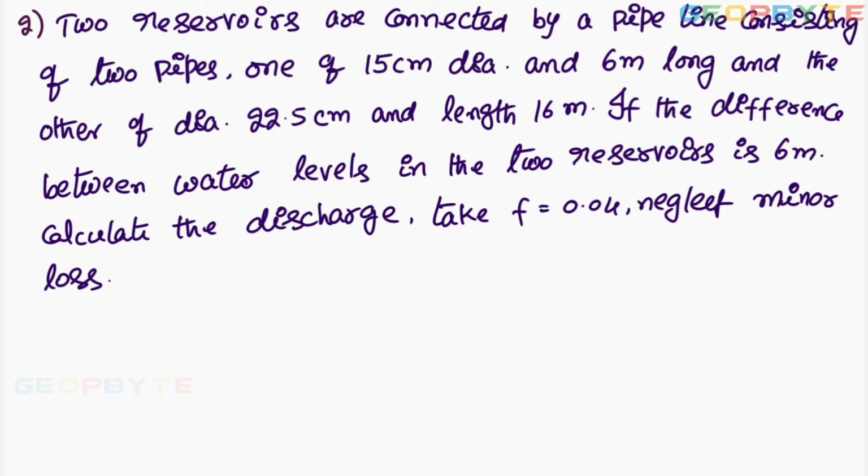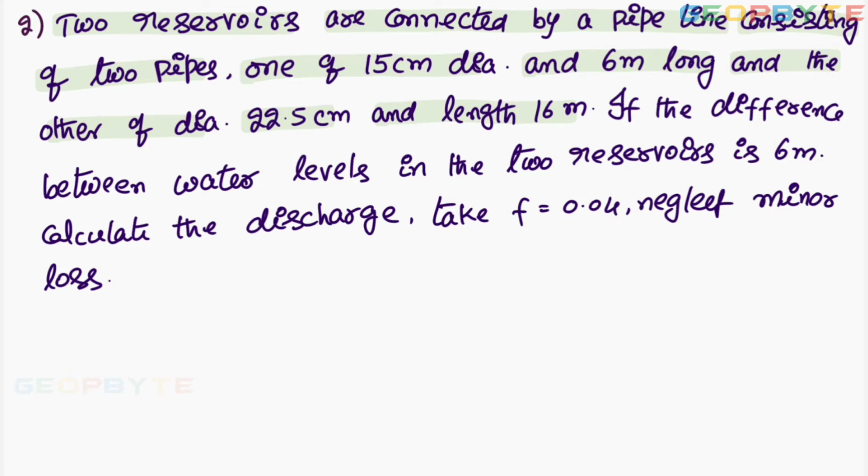Look at the second problem. Two reservoirs are connected by a pipeline consisting of two pipes, one of 15 centimeters diameter and 6 meters long, and the other of diameter 22.5 centimeters, length is 16 meters.